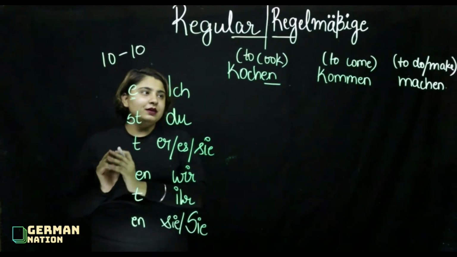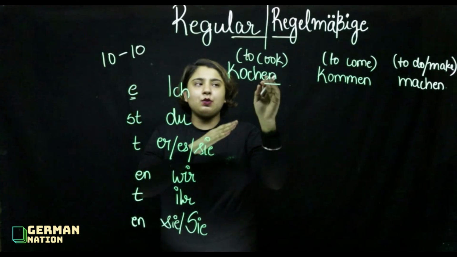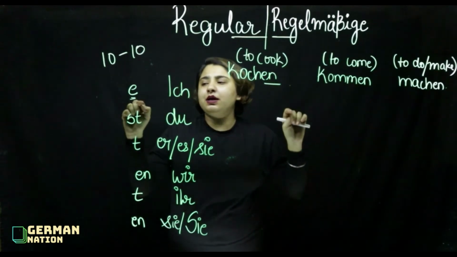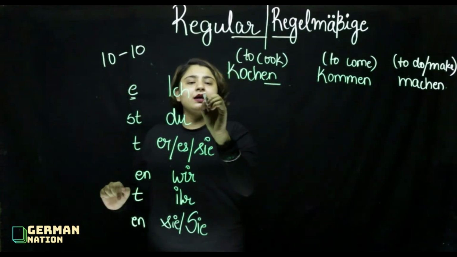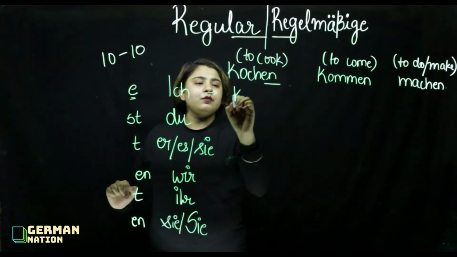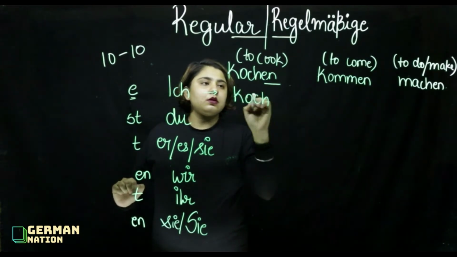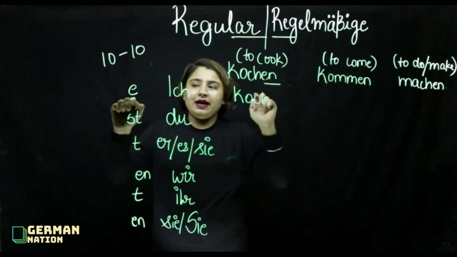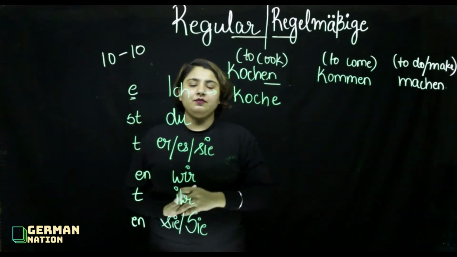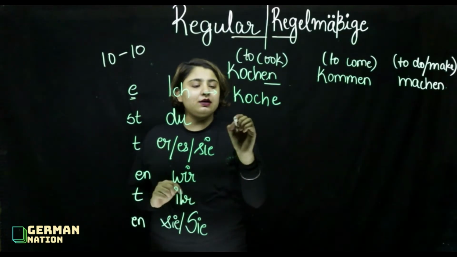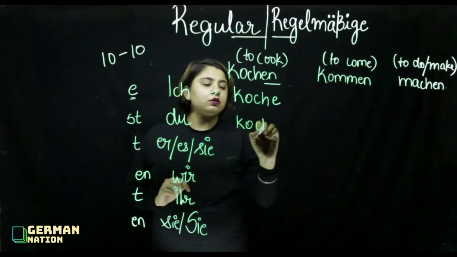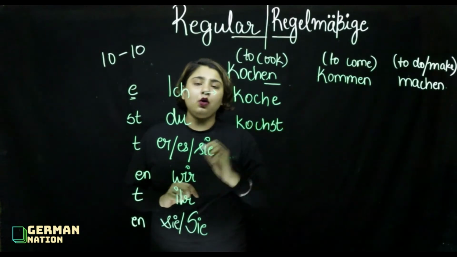Let's do that. So while writing kochen, I would remove en and put these endings. With ich, I have to remove en and I have to put e. Ich koche. For du, I'll write du kochst.